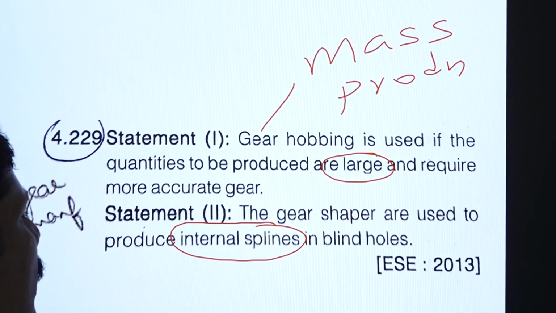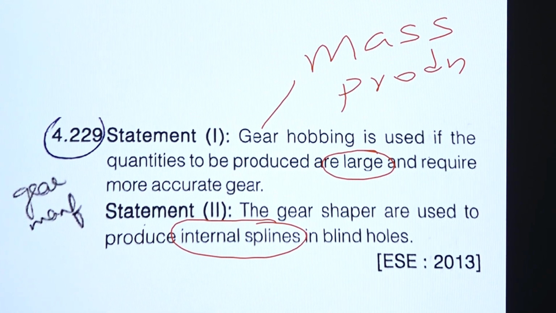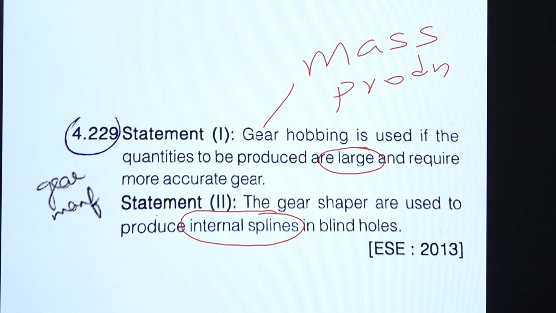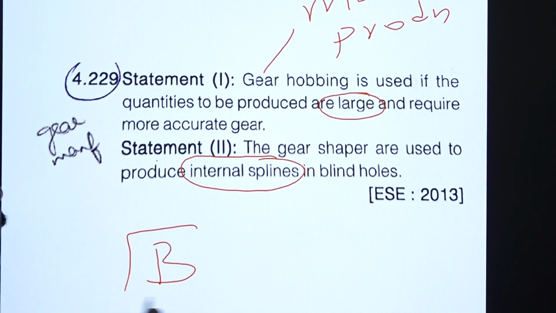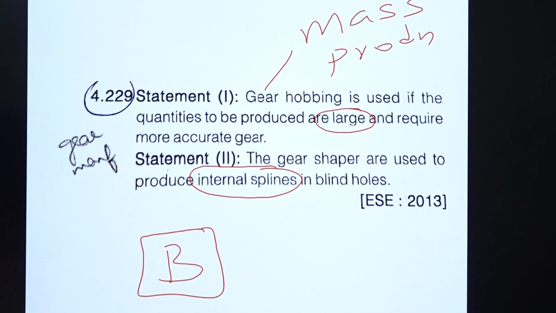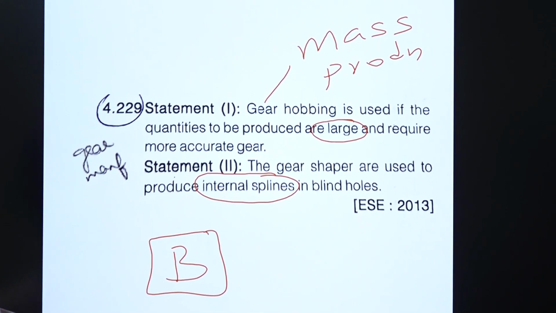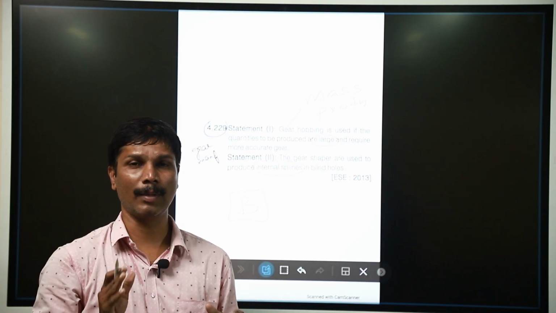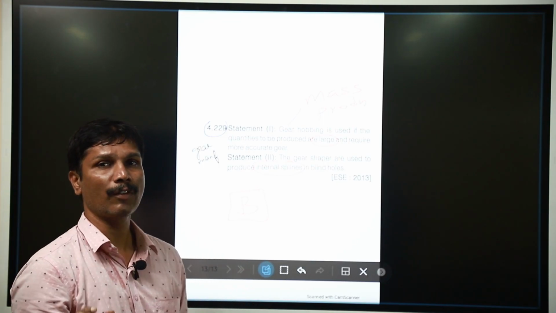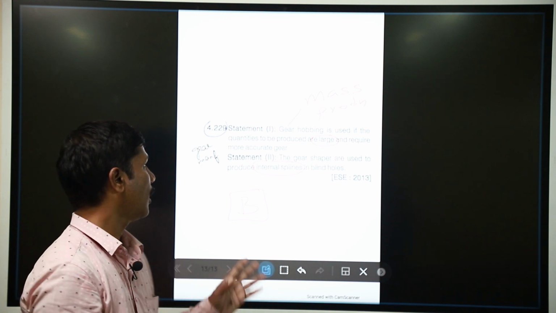Gear shaper makes internal gears and splines. Both are true, but these two are not interrelated. So, option B. When it is the correct reason, we can put option A. Here the reason is not correct. Both are different. So, we have option B.